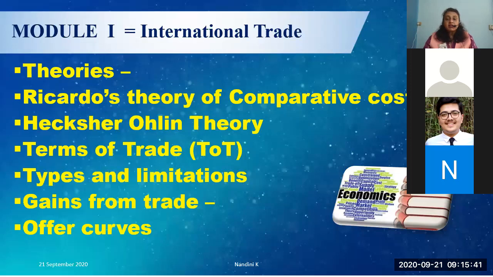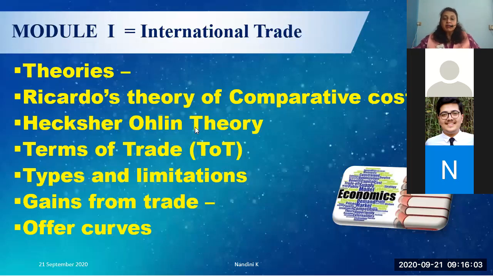That is as far as the theory of comparative cost is concerned. It's an unrealistic theory. There are a lot of limitations and criticisms to it. And always remember, Ricardian theory of comparative cost is a classical theory of international trade. These are small things you need to understand when you look at the comparative cost theory of Ricardo.